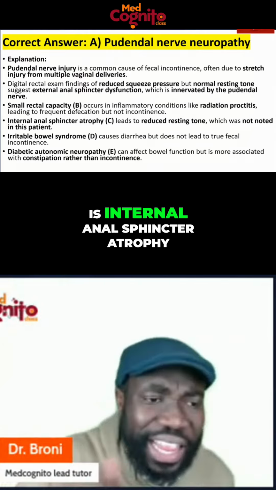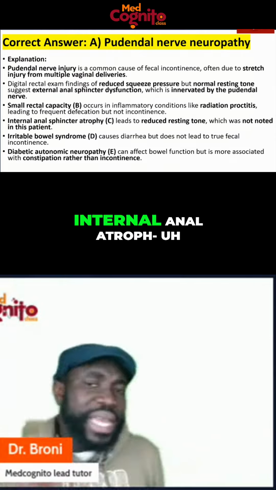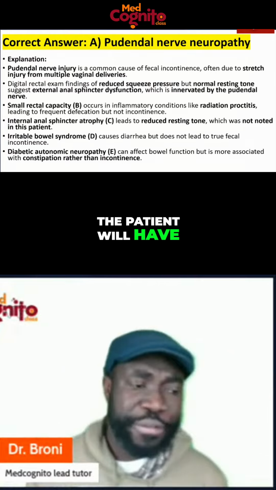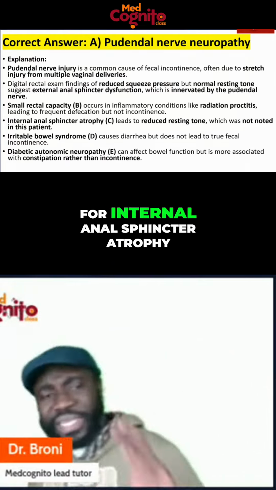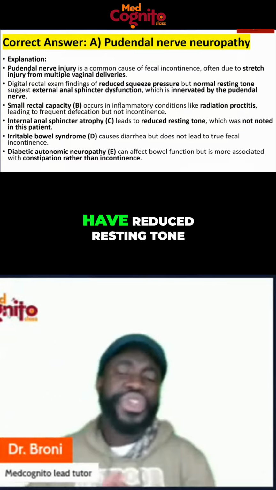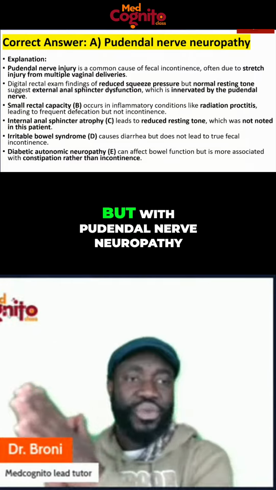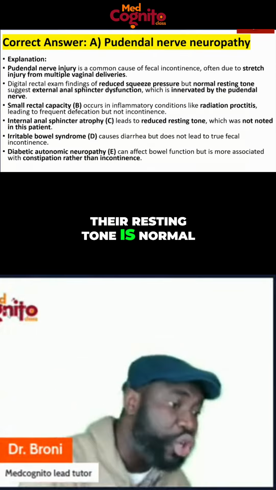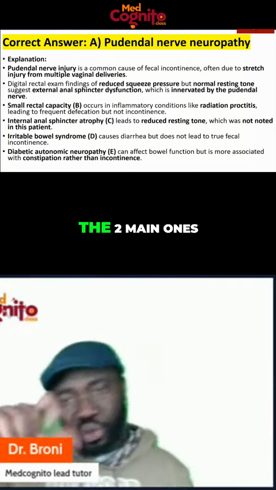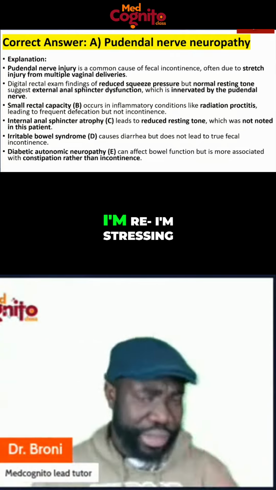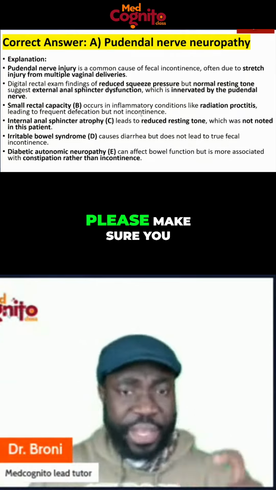Now, the common one that people confuse that with, and I saw that in the answer options, is internal anal sphincter atrophy. Internal anal sphincter atrophy, the patient will have reduced resting tone. For internal anal sphincter atrophy, the patient will rather have reduced resting tone, but with pudendal nerve neuropathy, their resting tone is normal. And so these are the two main ones that people confuse, and that is why I'm stressing on it. Please make sure you master that.